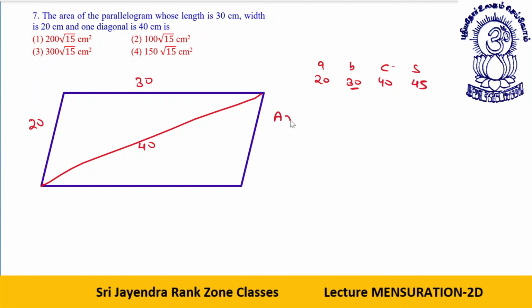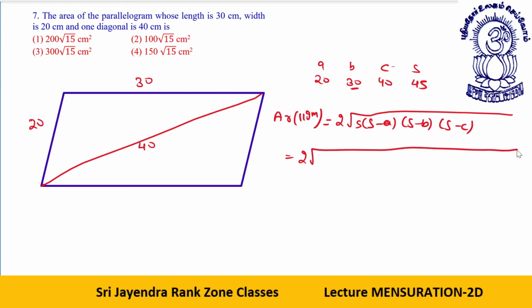Now, what is area of parallelogram? The area of parallelogram will be, my dear students, in such a case, how will you find it? Directly, you 2 into S minus A. Okay, 2 into S, S minus A, S minus B, S minus C. That gives you 2. S is what? 45. 45 minus 20, 25. 45 minus 30, 15. 45 minus 40, 5.